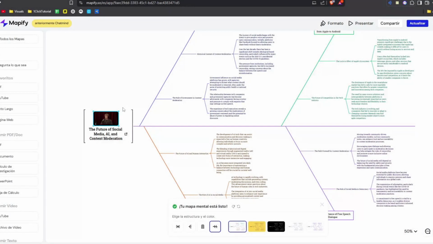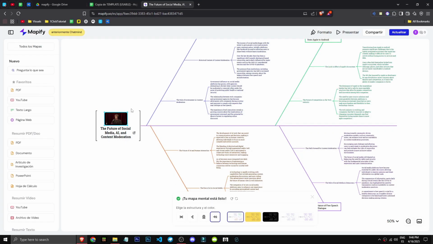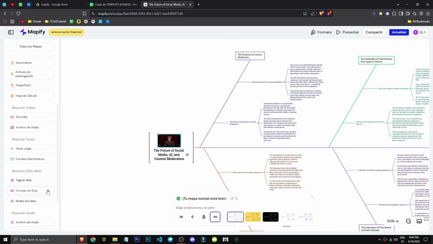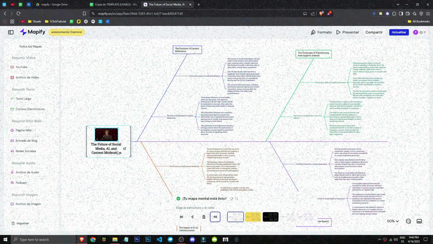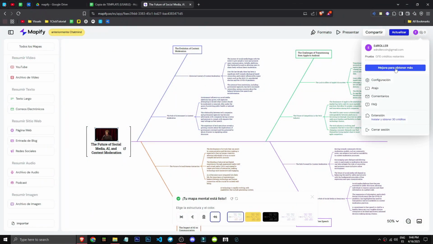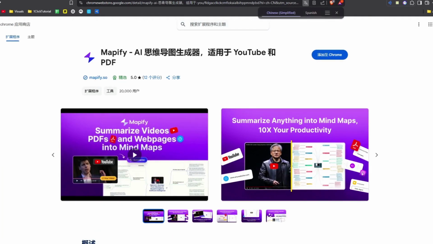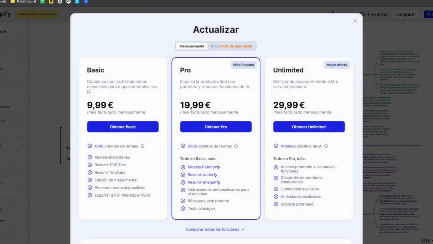All right. Let's take a look at Mapify's payment plans. It seems Mapify can't be used for free. You can test it and make a small map like I did here, but that's about it for the free version. After that, it's pay up or log out quickly. Apparently, you can use the extension to get 30 credits. That's what it looks like. So let's go ahead and check out the paid plans.